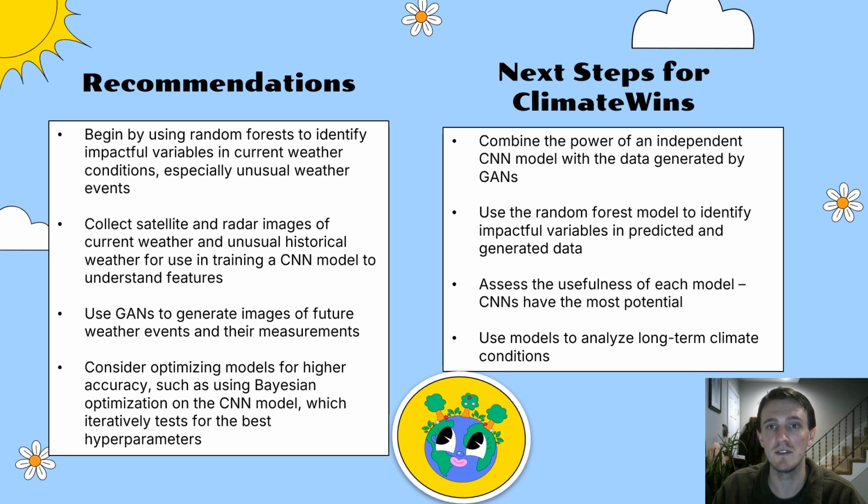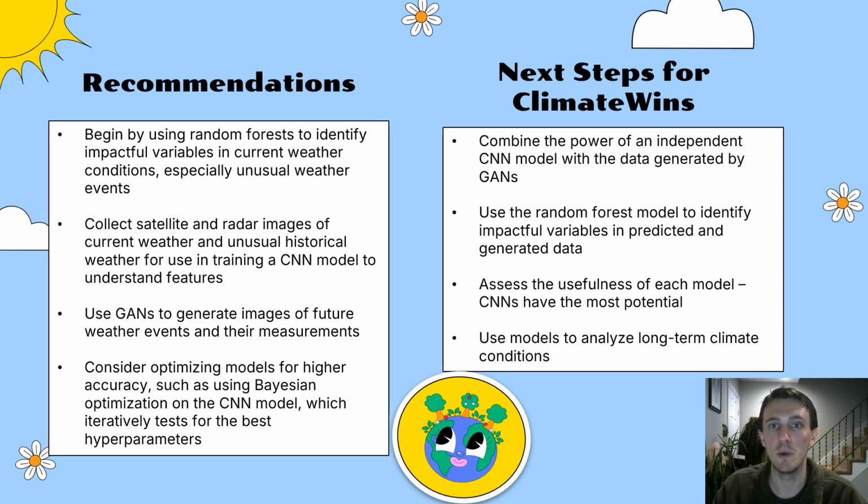ClimateWins can also take advantage of GANs to generate images of future weather events and the conditions that accompany those events. ClimateWins should consider optimizing machine learning for higher accuracy. For example, when using CNNs, either independently or within GANs, Bayesian optimization will iteratively test and search for the model's best hyperparameters. Last, I have a few ideas for ClimateWins' next steps.